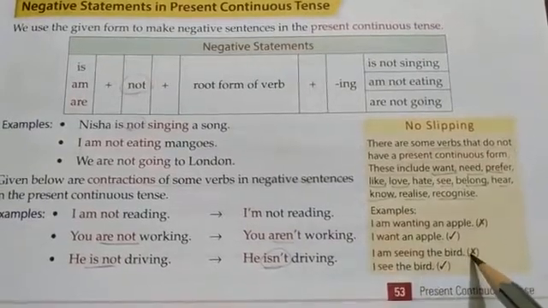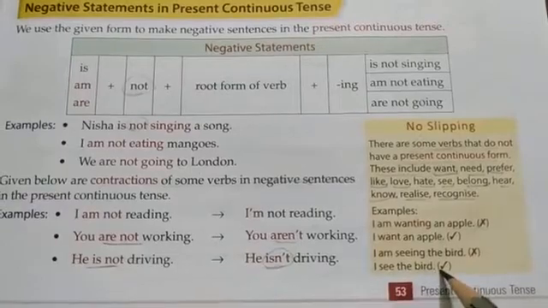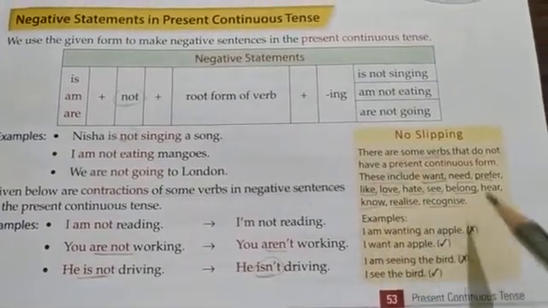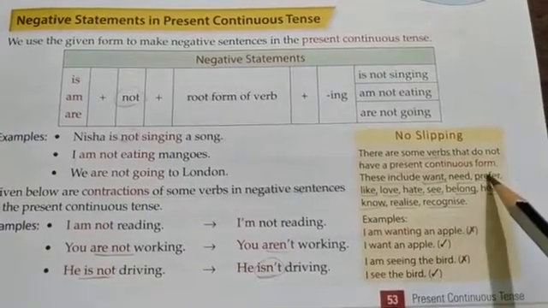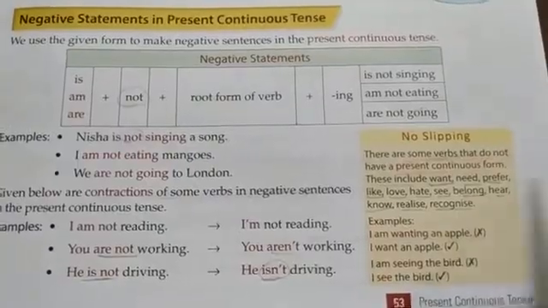"I am seeing the bird" is again a wrong statement. "I see the bird" is correct. So you can see not all verbs can have the present continuous form. There are a few verbs that do not have the present continuous form.